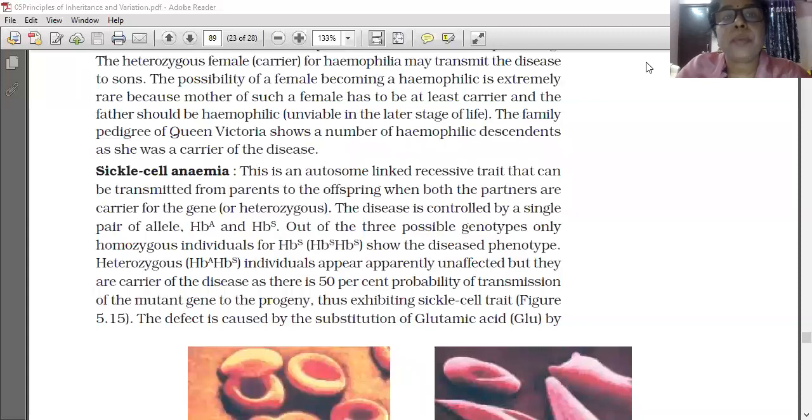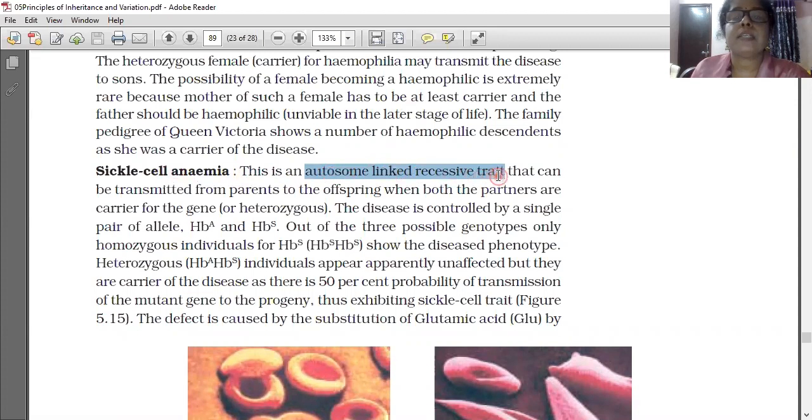So sickle cell anemia is an example of a Mendelian disorder, but it is an autosome linked recessive trait only. Already we had learned one sex linked recessive trait. Are you remembering which was that? Hemophilia. So sickle cell anemia is an autosome linked recessive trait only.